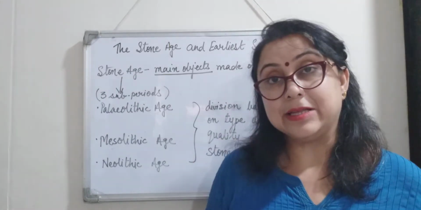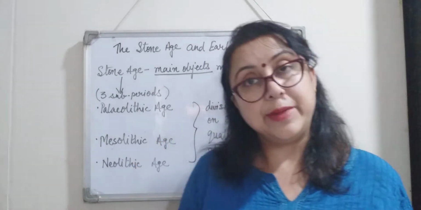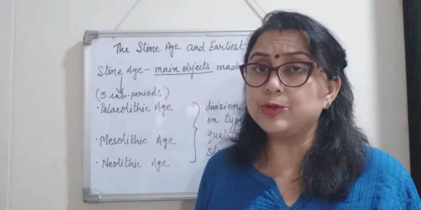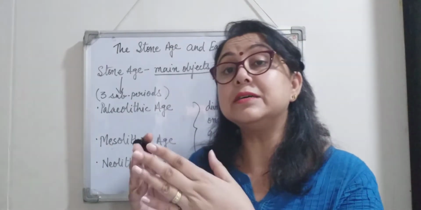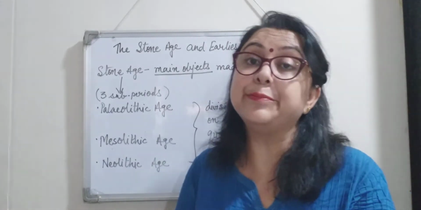So in our previous session, we covered Paleolithic Age, right? We talked about Lower Paleolithic Age, Middle Paleolithic Age and Upper Paleolithic Age. And we also read that the age ended just at the onset of agriculture. Onset means beginning.